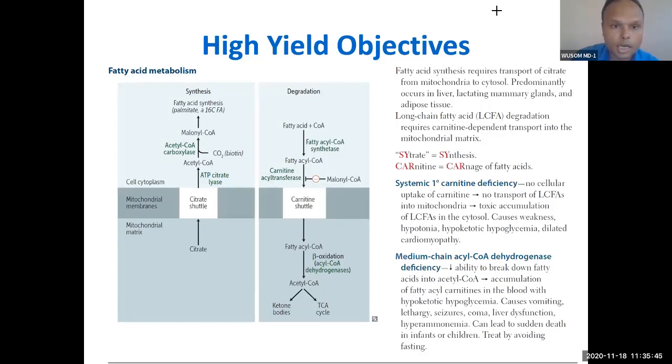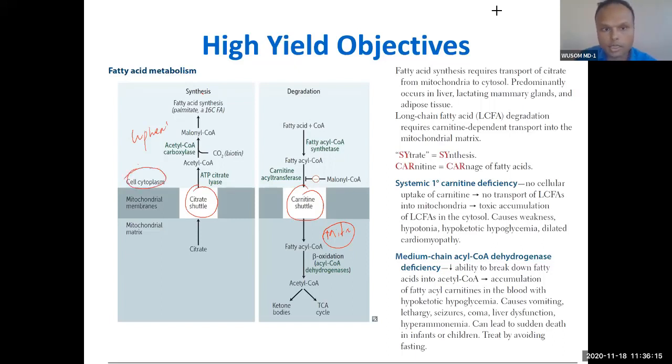So this is the repeat slide you can see here. We have done fatty acid synthesis this way, the opposite: an uphill process. Fatty acid synthesis is an uphill process. Here there was the citrate shuttle, but here you can see it is a downhill process and there is the carnitine shuttle. So this fatty acid is transported inside mitochondria and fatty acid oxidation occurs in mitochondria, while fatty acid synthesis occurs in cytosol.